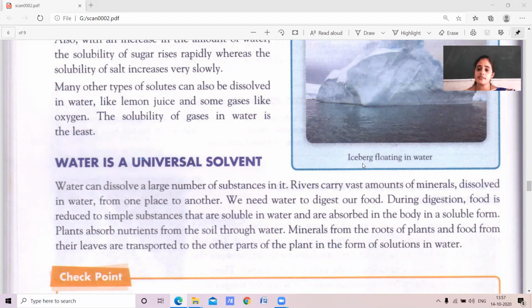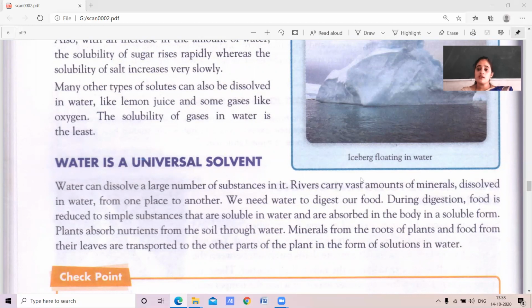We need water to digest the food. For digestion of the food, we need the main thing, water. Without water, we cannot digest. The particles will not dissolve. So for digestion of the food, we need water. During digestion, food is broken down into simple substances that are soluble in water. Afterwards, when it is soluble, it is absorbed by the body.